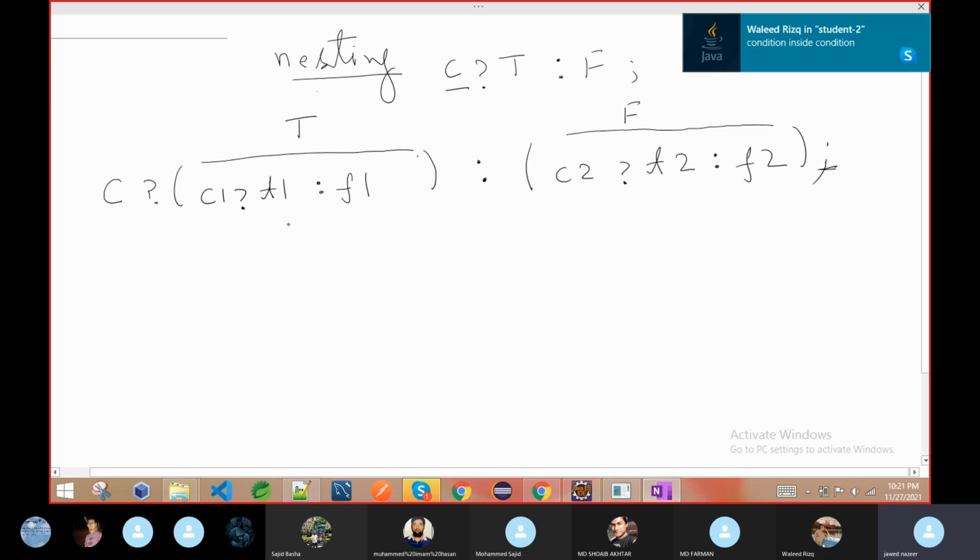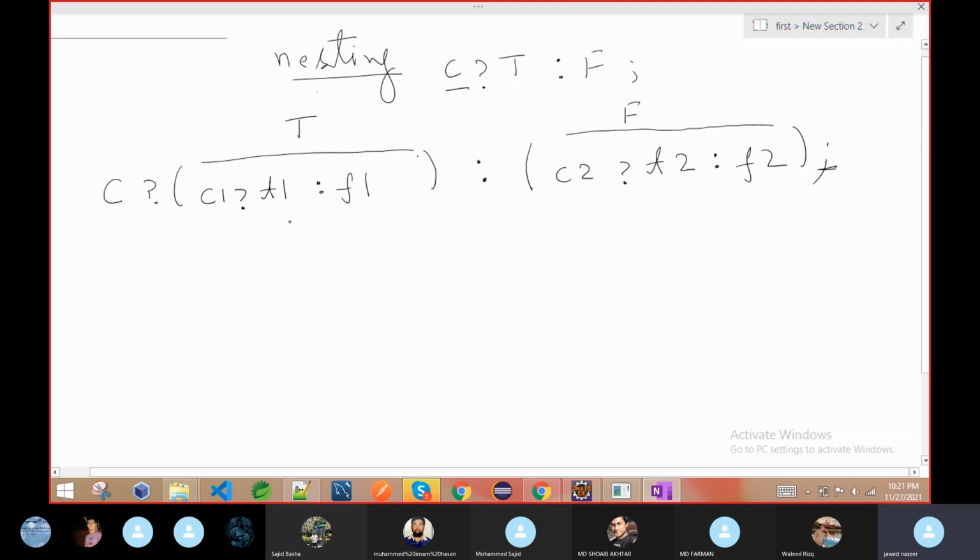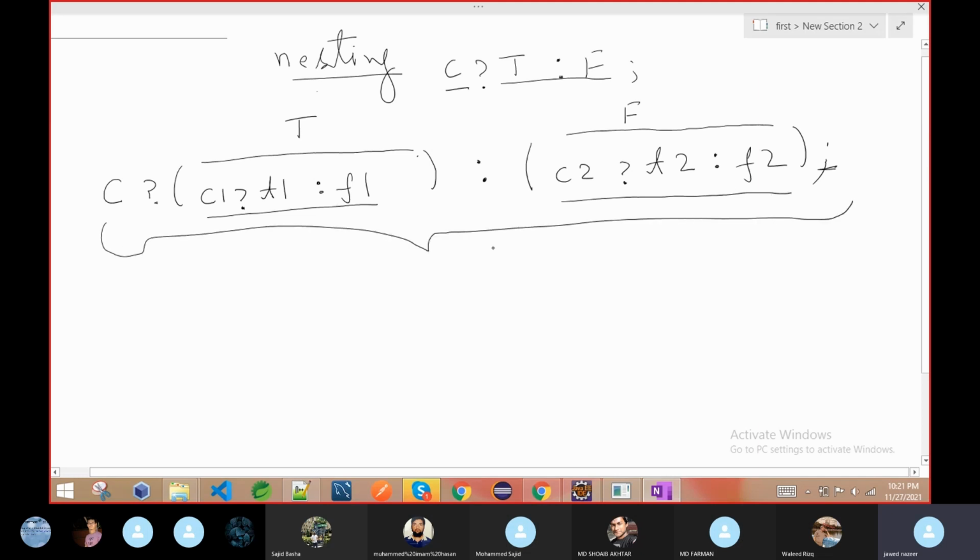Condition inside condition. Yes, here is a ternary operation inside the ternary operation. Previously we just discussed only one ternary operator in one expression. Now here, the condition is one ternary operator, this is also a complete ternary operator, and this is also a complete ternary operator. But if you combine these three, then it is also a complete ternary operator. So this is called nesting. Nesting means one thing inside another thing, but both are the same.